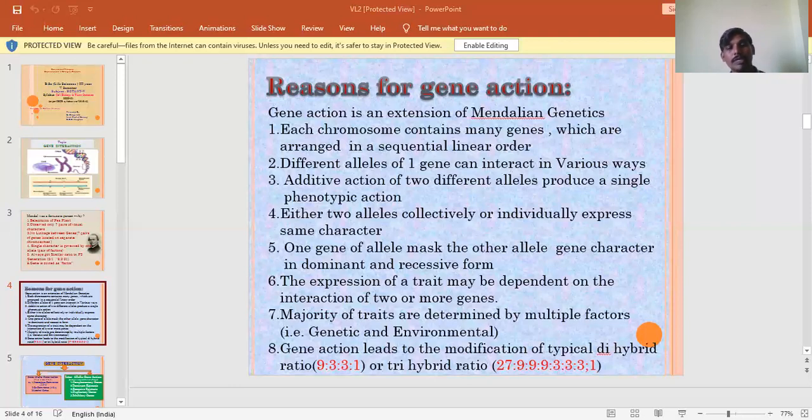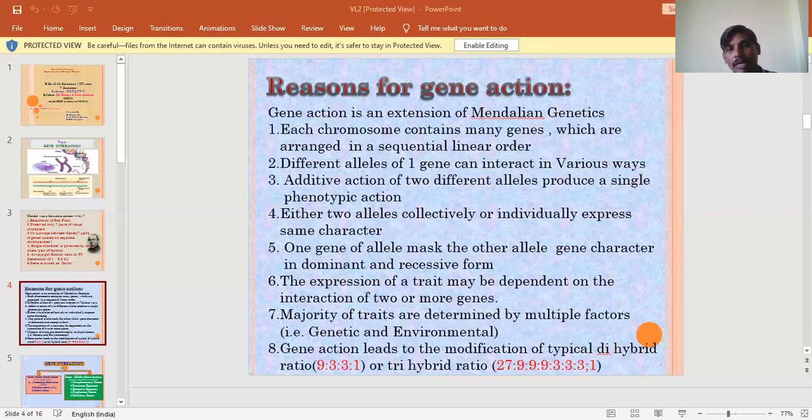So a cross is made between the two white colored flowering plants. In the F1 generation we get only purple flowers. On self-pollination of the F1 plants, we get a 9:7 ratio. So just go through that. White and white cross with each other. In the F1 we get purple because the purple color requires both the genes C and P, which collectively impart the character. So the color character is manifested by the action of these two genes, C and P.